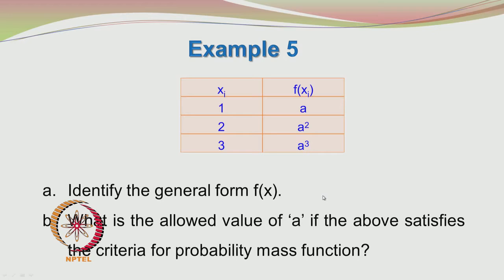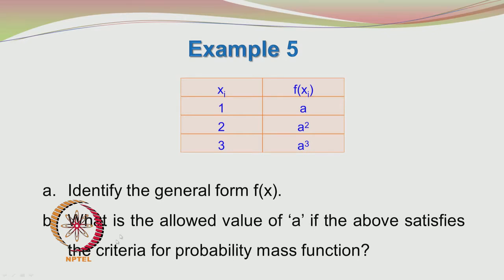Now if you look at this problem, the first subdivision states: identify the general form of f of x. You want to give a mathematical expression which will describe this given data. When x is equal to 1, the probability distribution takes a value a. If it is 2, it takes a value a to the power of 2. If it is 3, it takes the value a to the power of 3. So the general form of f of x is easy to identify. It is simply a to the power of x, where x values can be 1, 2 and 3.